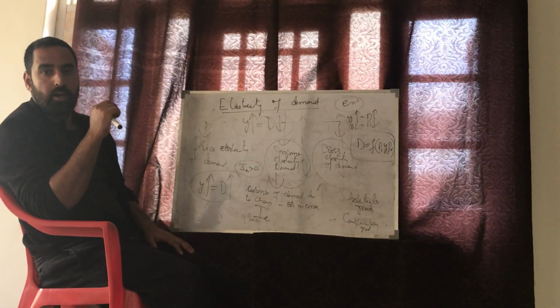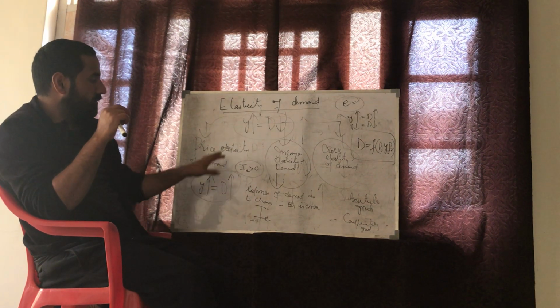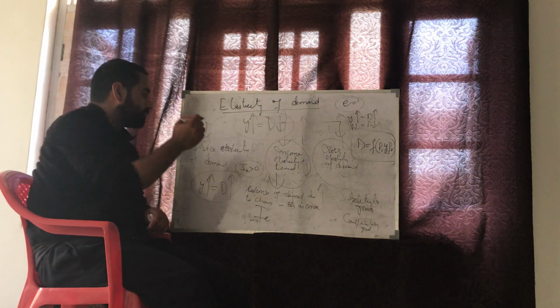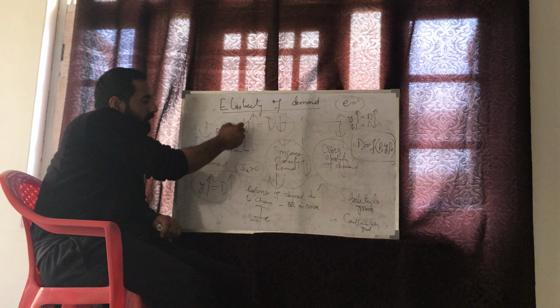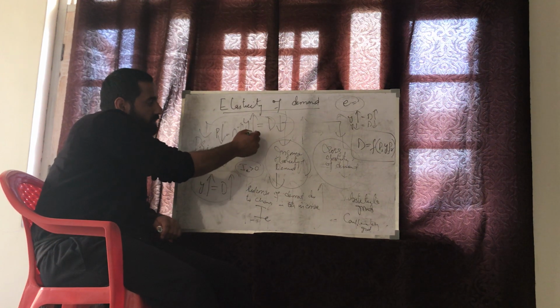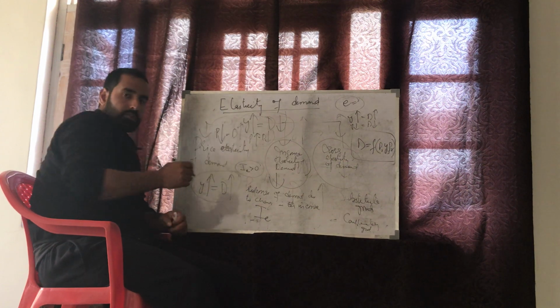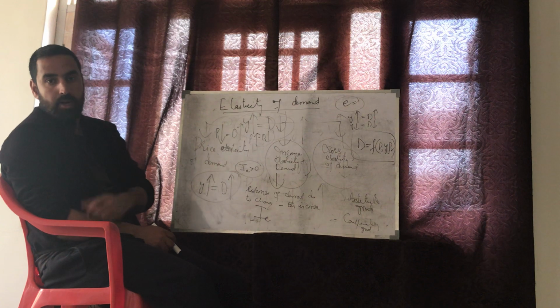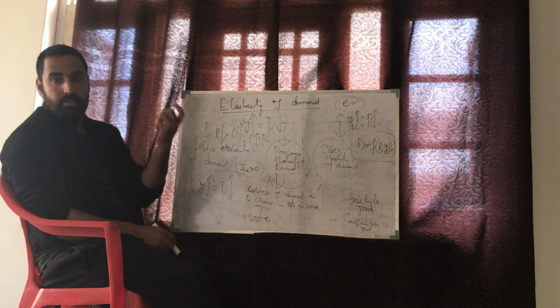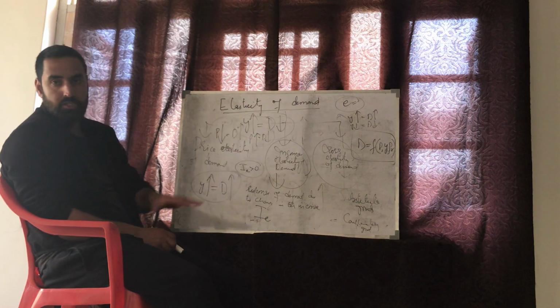Price elasticity of demand. Now this is the case of price. You should know that by the law of demand, if price goes down, demand goes up, and if price goes up, demand goes down. This is the law of demand. It is in the opposite direction, a negative relationship. But how much does demand increase when price falls, and how much does demand decrease when price increases? This is being said by the concept which is called price elasticity of demand.